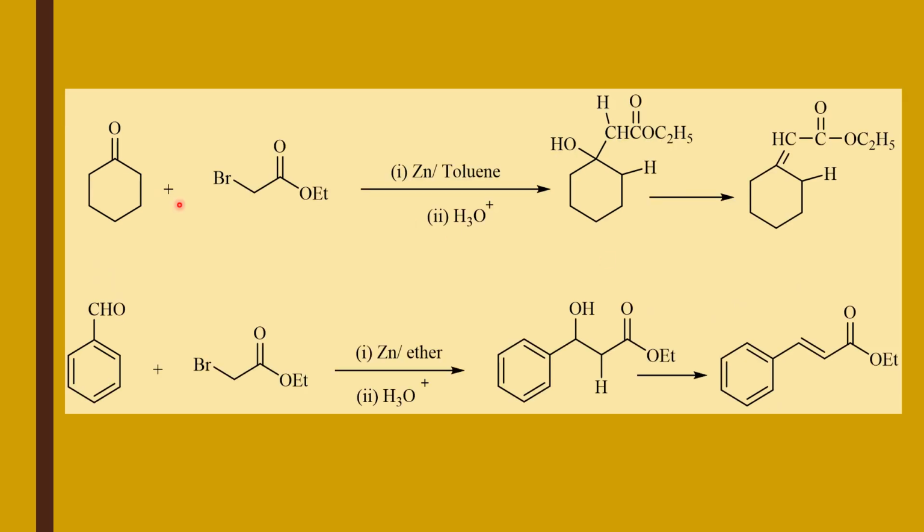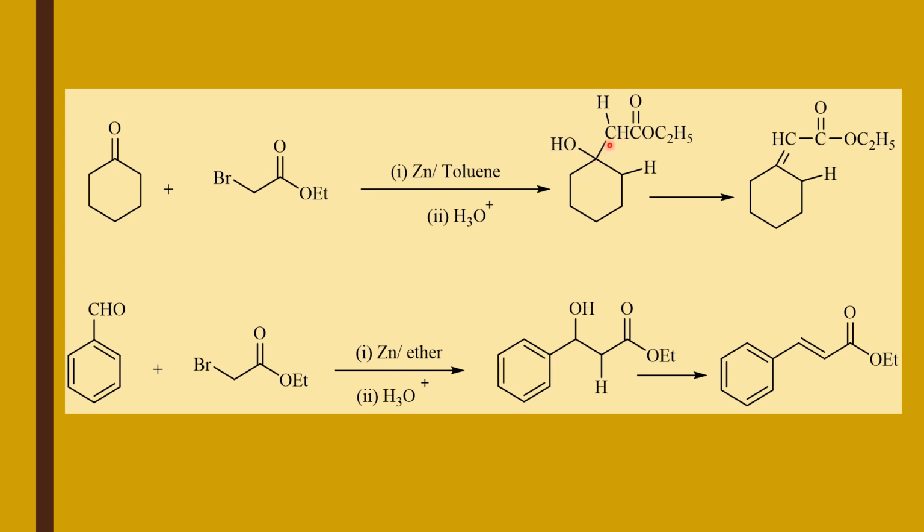Here is another example. Here it is cyclohexanone in the presence of alpha bromoesters. Here the solvent is toluene. In the first step, organometallic compound intermediate will be formed, and in the second step, after hydrolysis, here it is ester, carbonyl of ester, it is alpha carbon and it is beta carbon.